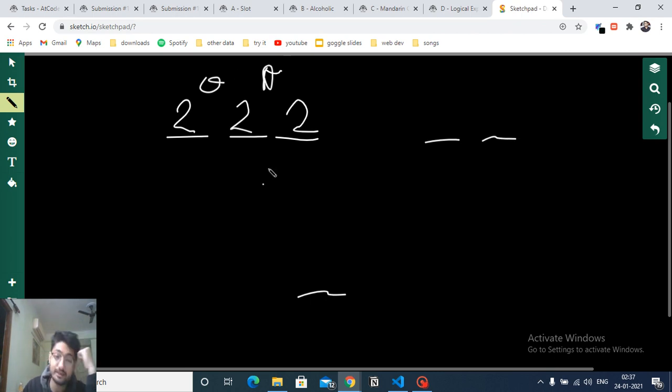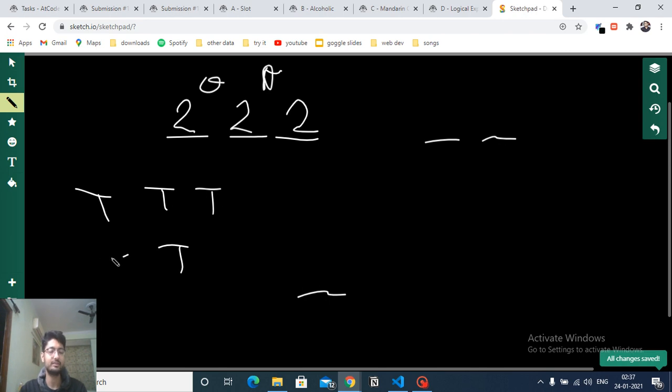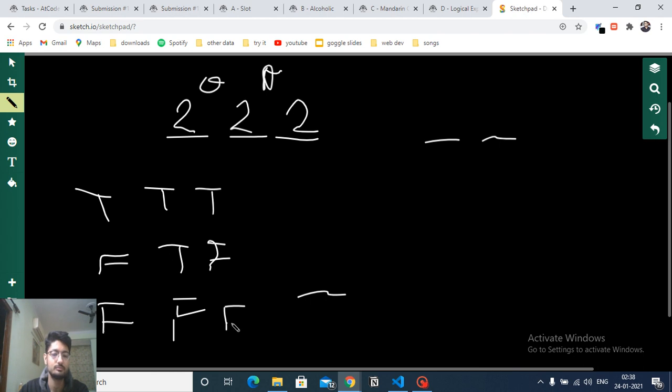But as you can see, how many positions can I fill if both of them are OR and OR? I can put true, true, true. If there is at least one true, then the answer will be correct. Even if only one is true and everything else is false, the answer will be true, because all of them are OR. Only if all of them are false will the answer turn out to be false. Or else the answer will be true.